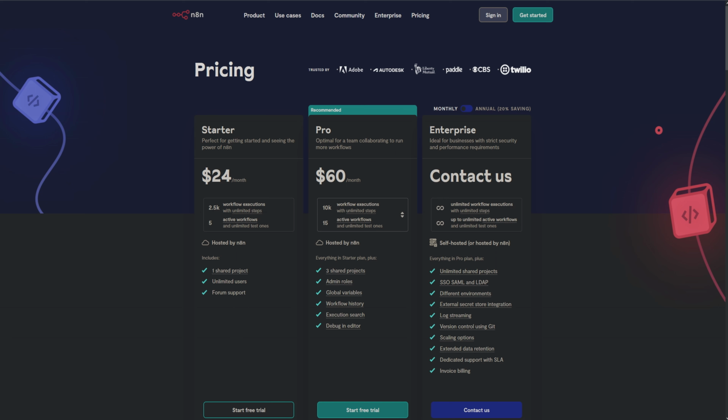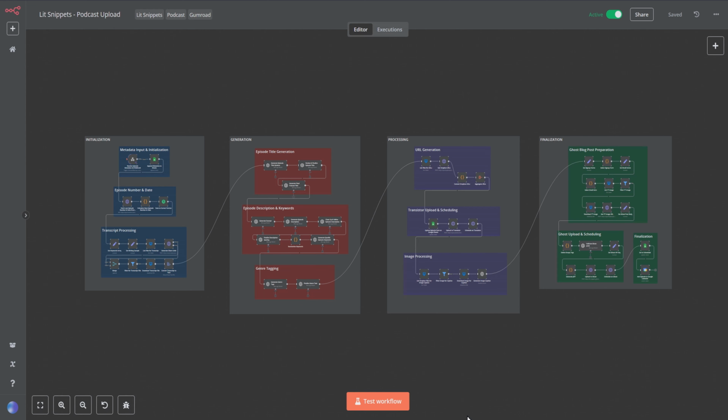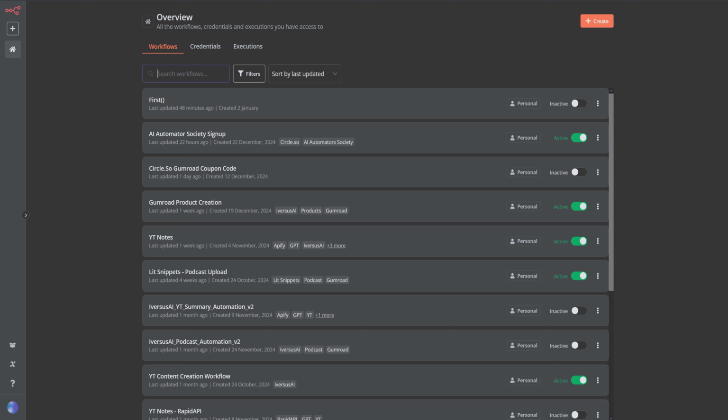Once you've had a taste of n8n, and if you feel as hooked about it as I did when I first started using it, you can then move on to hosting it on another site. And I am using DigitalOcean for that, which I highly recommend, and also comes recommended from n8n themselves. And I am paying $8 a month, and that is for infinite nodes. I can do an automation that has 2 nodes, that has 100 nodes. The length of the automation doesn't matter. There's no limit on that, nor is the number of workflows.